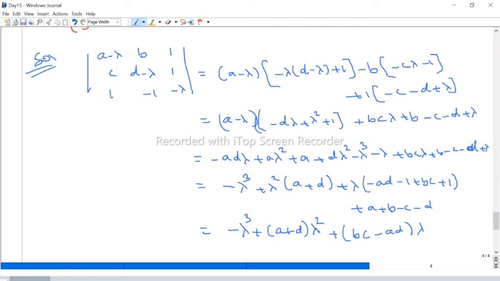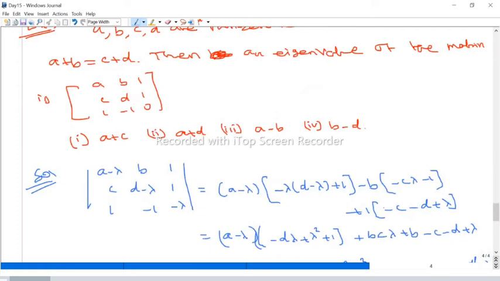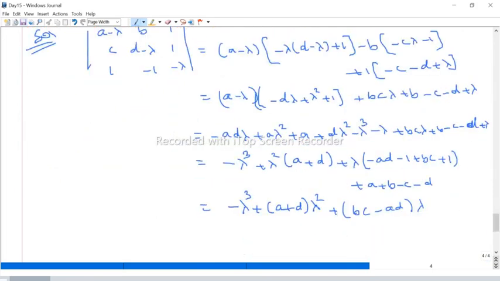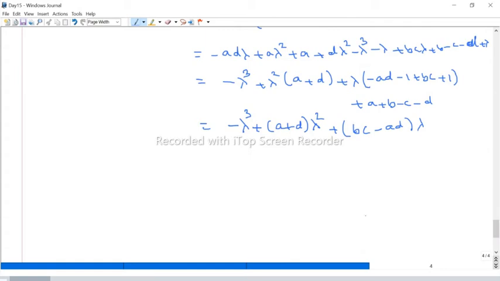But we know that, okay, look at this here. What is this? A plus B equal to C plus D. You can take C plus D to this side. We get A plus B minus C minus D is 0. Therefore, this entry, the last entry, should be 0, right? So therefore, we'll get a quadratic polynomial. So therefore, you can take lambda outside.